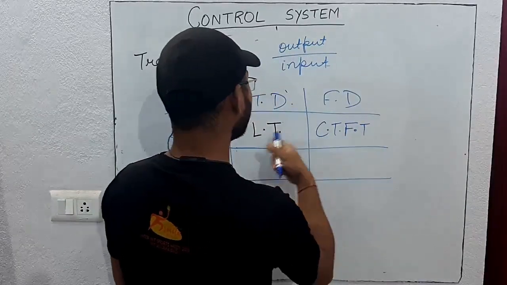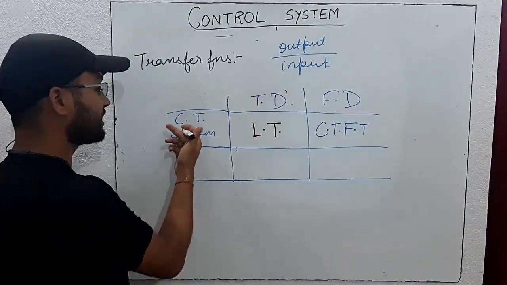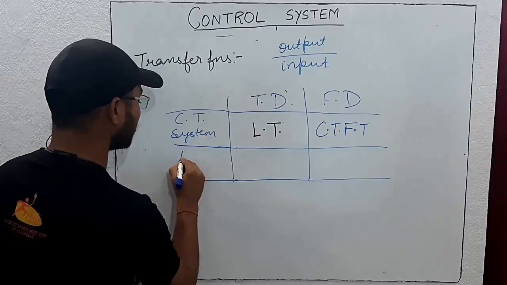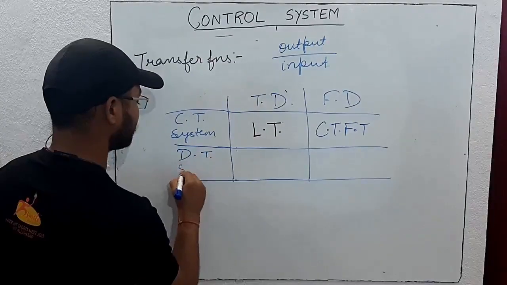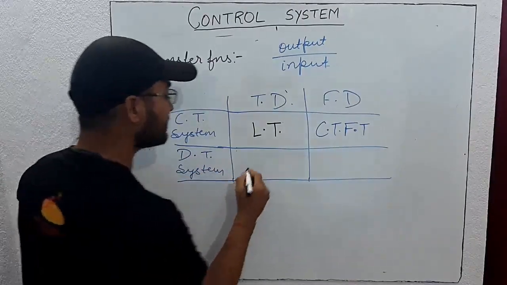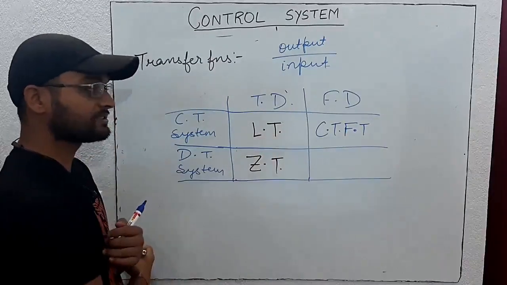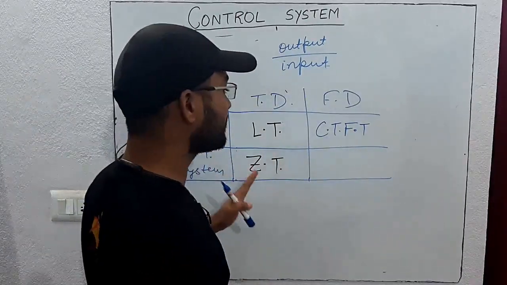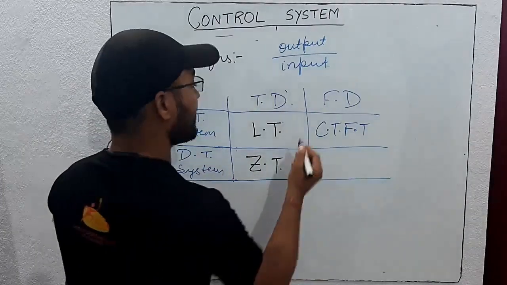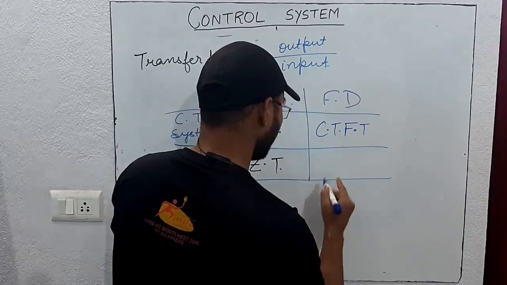Frequency transform is always for frequency domain, and for time domain Laplace transform if continuous time system is given. If discrete time system is given, then in time domain we will use Z transform. These things you will study very nicely in signals and systems. For control system it is not required now, that's why we will move forward just after introduction. And in frequency domain we require discrete time Fourier transform.